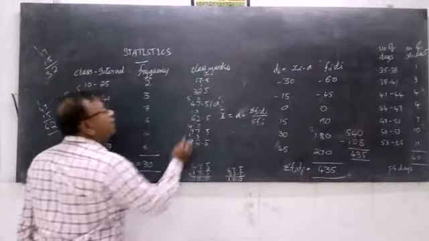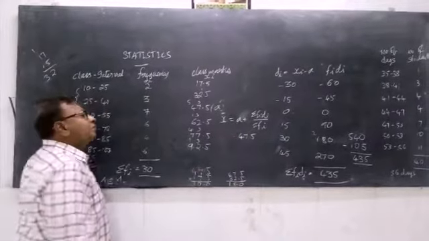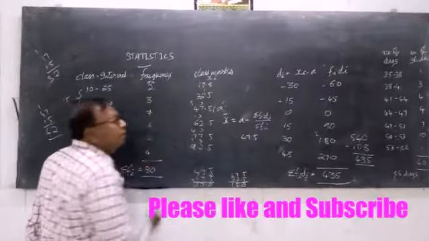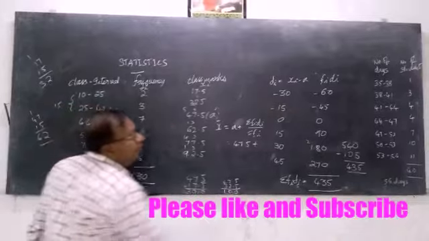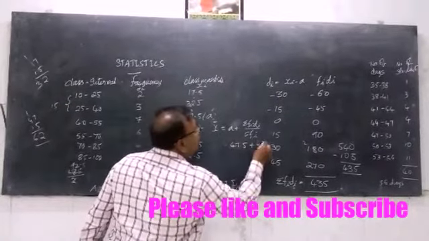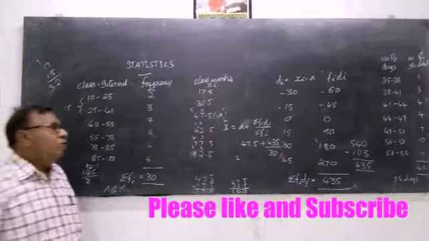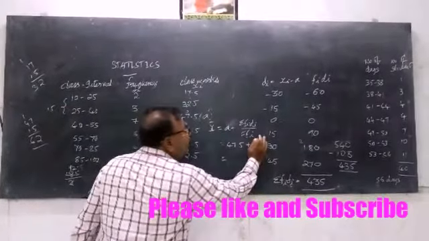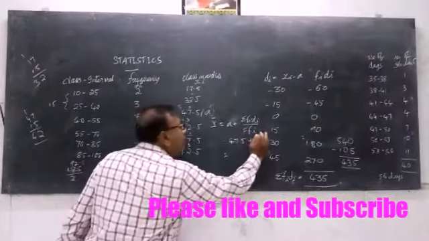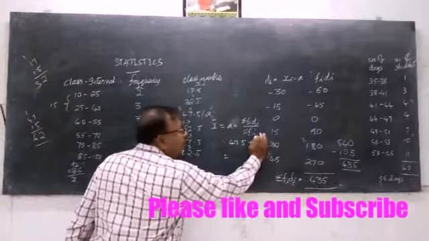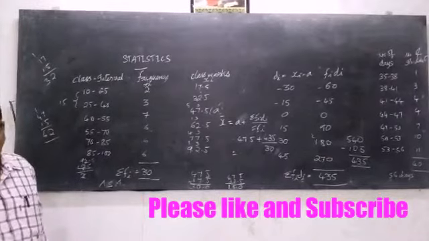Now in the place of a we can write simply 47.5, as we have assumed this to be the mean. Again plus, the value of sigma fi di is 435, divided by 30. Now find this value first and then add it to the assumed mean. Once again I am repeating: simplify this first and add this value to 47.5, that is the assumed mean.